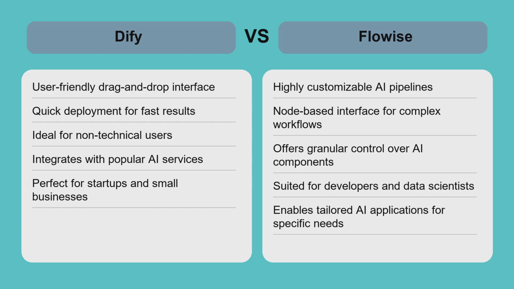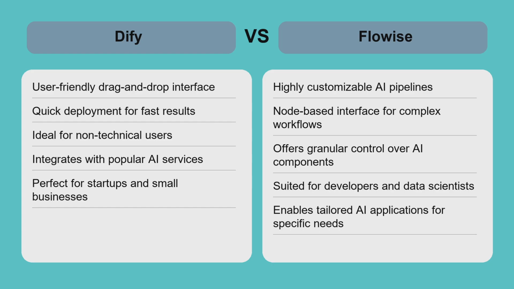For example, a small business wanting to automate customer support might choose Dify for its quick setup and no-code interface. Meanwhile, a data science team building a tailored AI recommendation engine would benefit from Flowise's detailed pipeline controls. Dify excels in simplicity and speed but limits deep customization, whereas Flowise offers powerful customization at the cost of complexity and a longer learning curve.